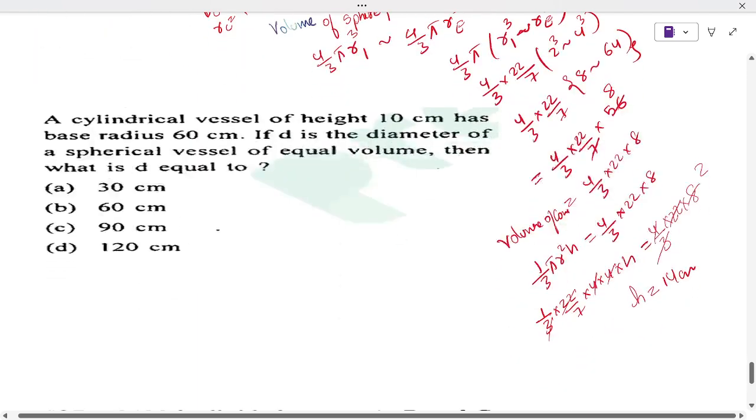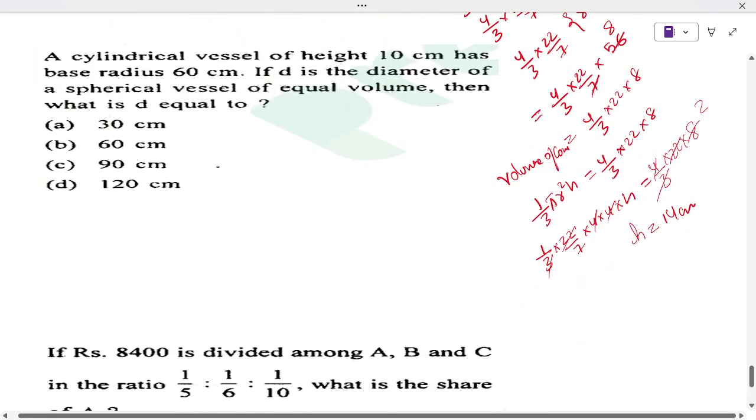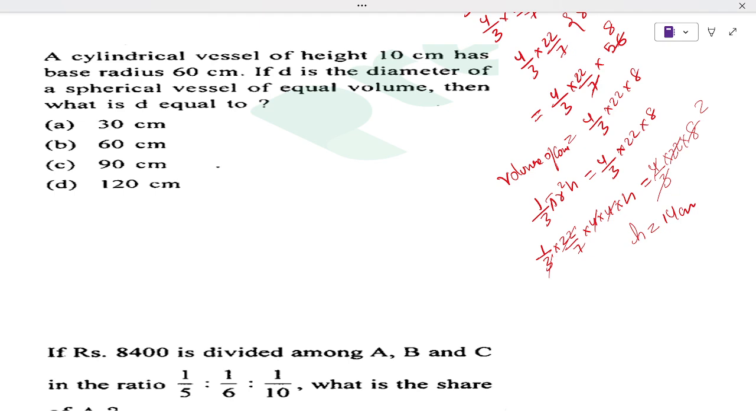Next one. Next is also from mensuration. So a cylindrical vessel of height 10 centimeter. So the cylinder's height is given, so the cylinder is like this. So we have the radius and the height. Here the height is 10 centimeter given, the radius is 60 centimeter given. The diameter of a spherical vessel is equal volume. That means the volume is equivalent to the volume of the sphere.